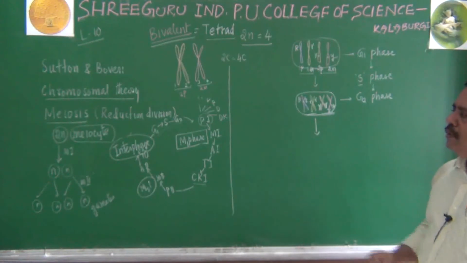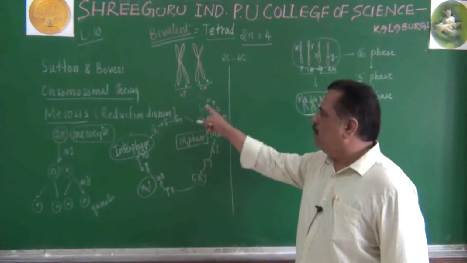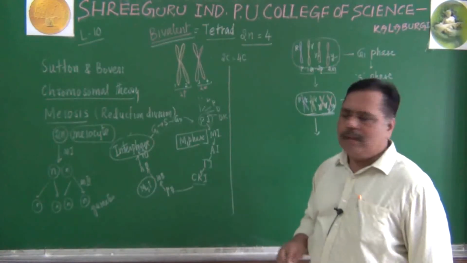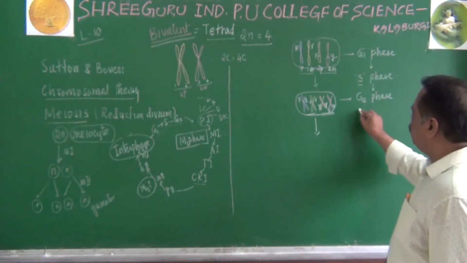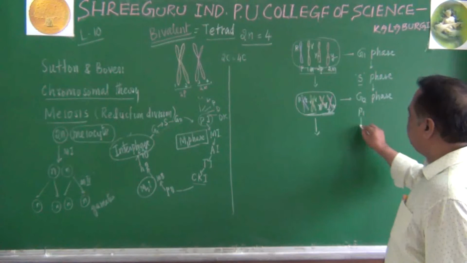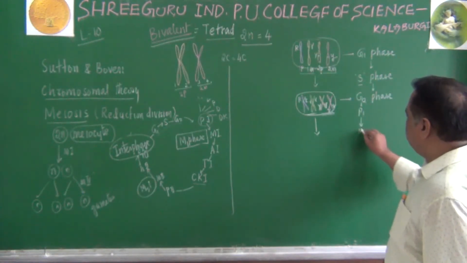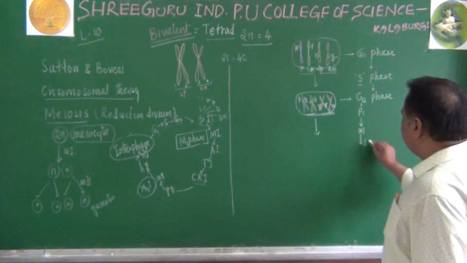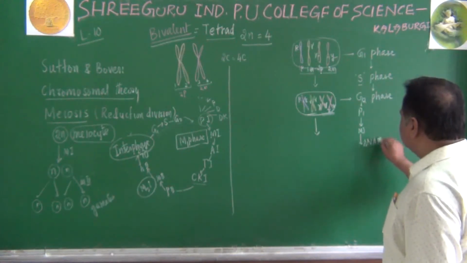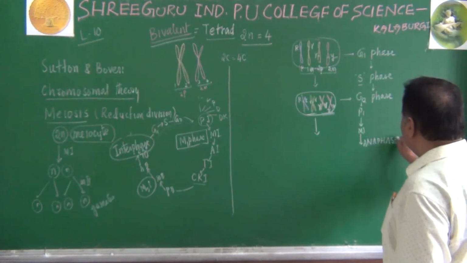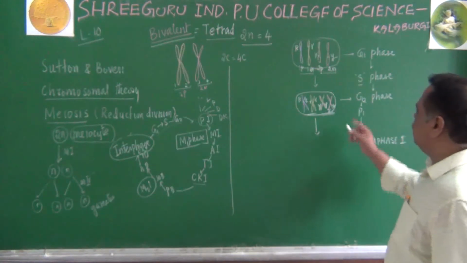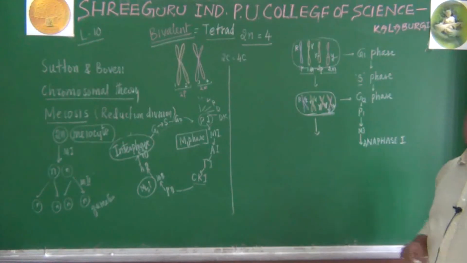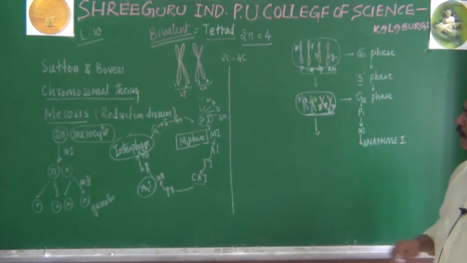What are the further divisions? After G2, they will undergo prophase 1 and metaphase 1. Let us remember, prophase 1 has been completed here, metaphase 1 has been completed here. Let us go to anaphase 1. We are going to discuss anaphase 1 here. Very important, try to listen to this point. Anaphase 1 plays a significant role during cell division, or meiosis.